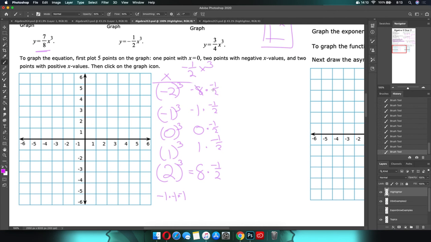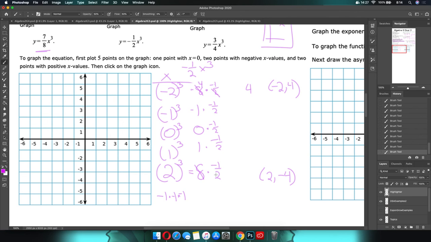So 8 divided by 2 is 4. What is negative 4 times negative 1? Positive 4. So my first one is negative 2, comma 4. And then based on that, I know automatically this will be 2, comma, negative 4. Because it's the same thing, it's just that the numbers flip, but we'll double check.